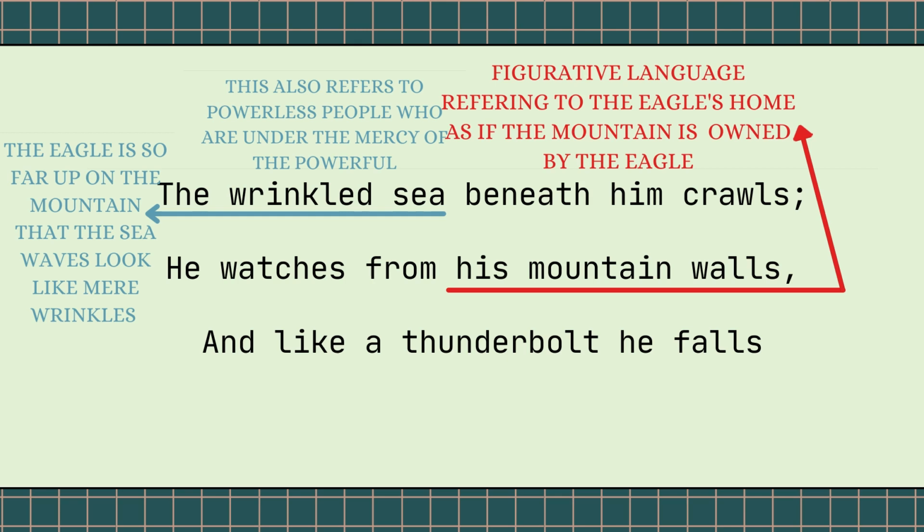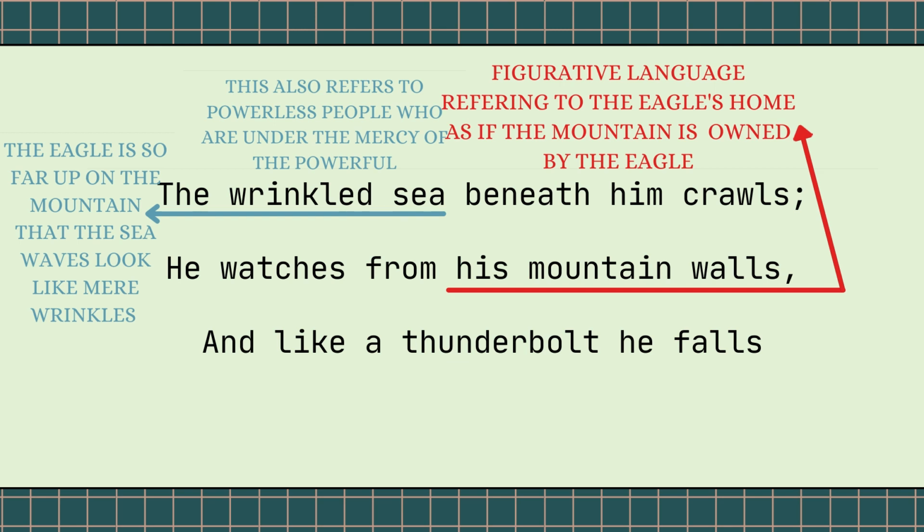"He watches from his mountain walls." So the figurative language here, the writer has used it to refer to the eagle's home as if the mountain is owned by the eagle himself. Instead of simply saying he watches from the mountain walls, the writer says that the mountain walls are actually the eagle's.